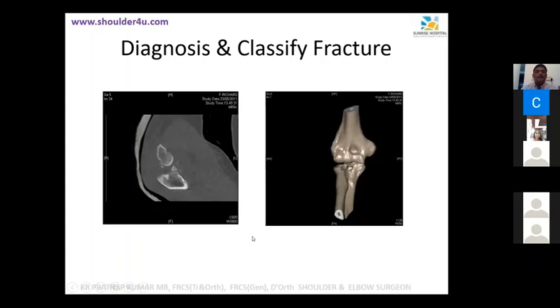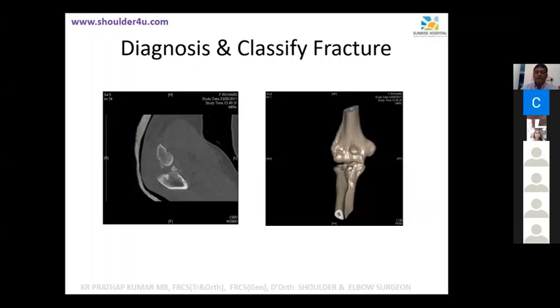Akhil Senior, can you classify the coronoid fracture? Driscoll classification.